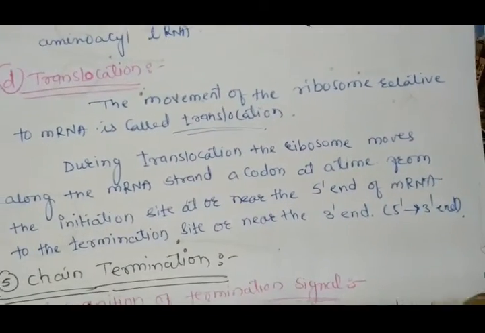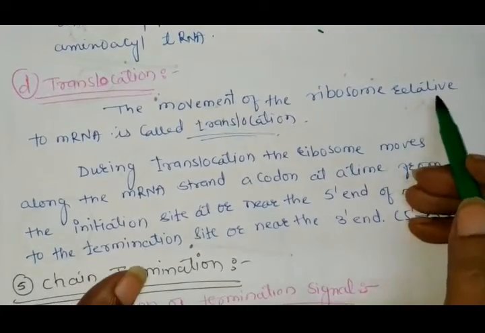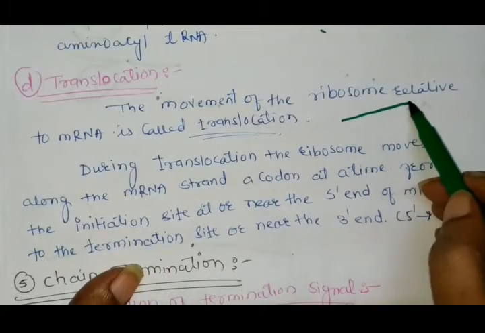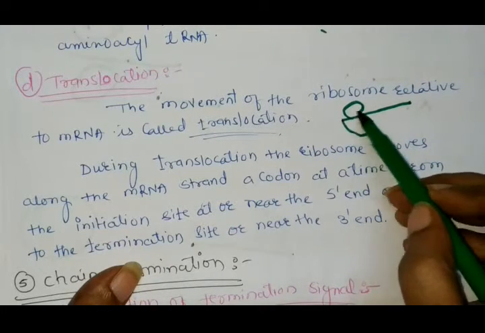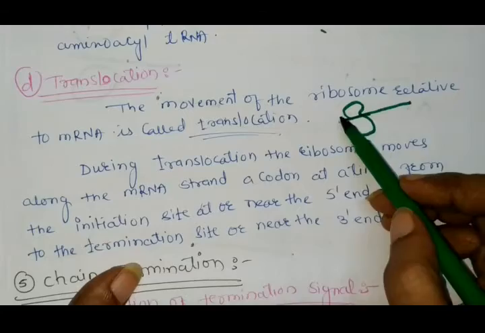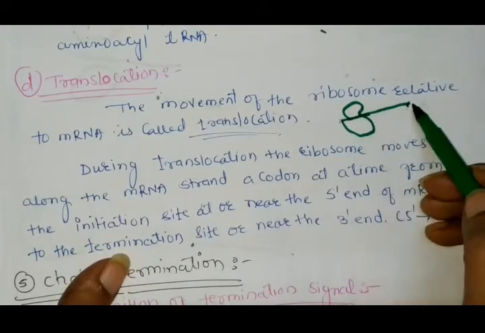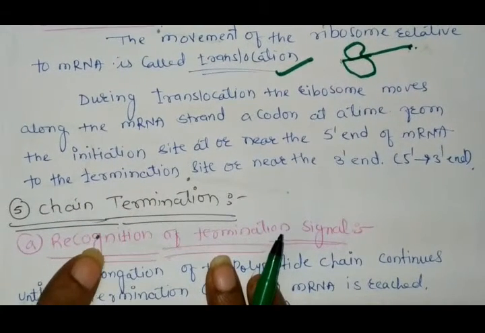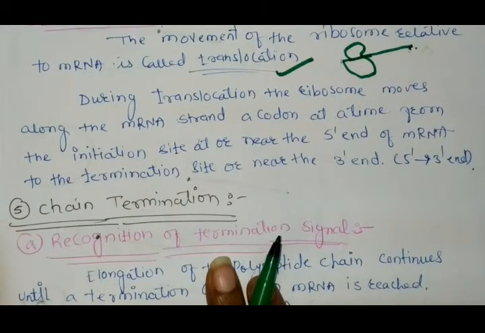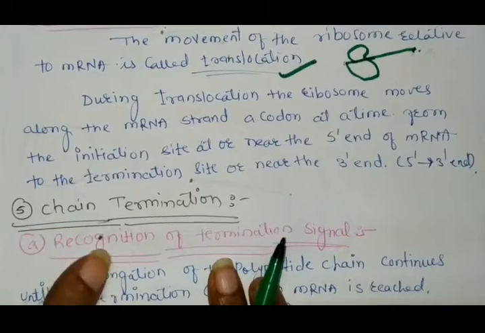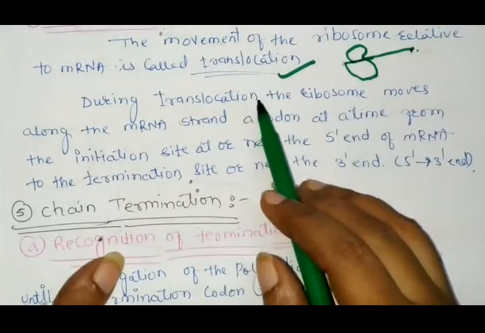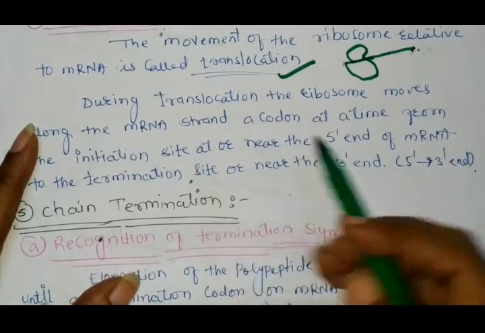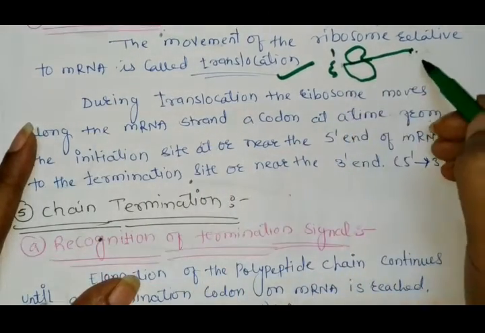Now translocation. The movement of the ribosome relative to the mRNA is called translocation. The ribosome moves along the mRNA, from the initiation site to the termination site, which is called translocation. During this translocation, the ribosome moves along the mRNA strand a codon at a time from the initiation site, near the 5' end, to the 3' end.